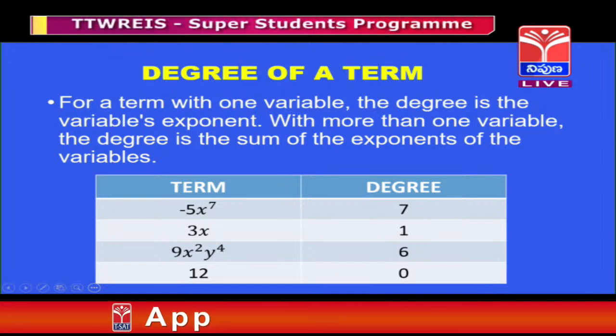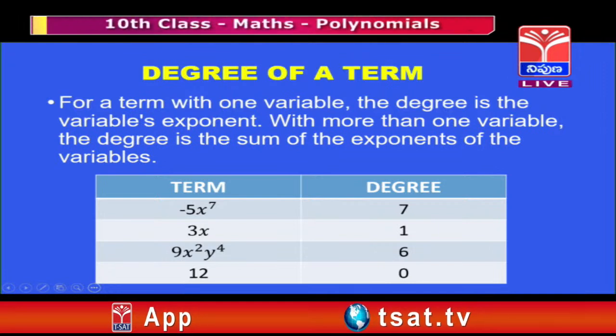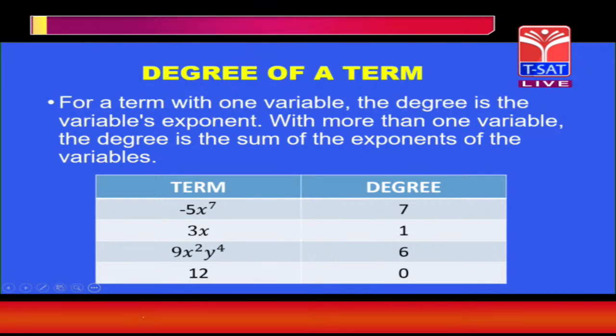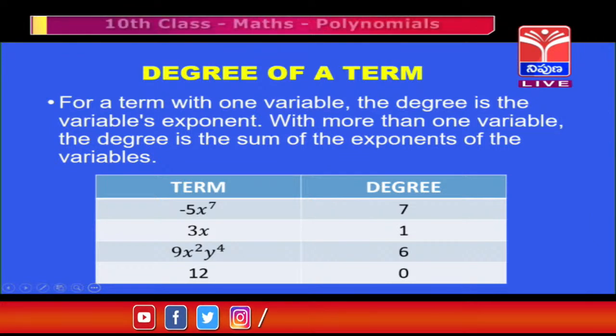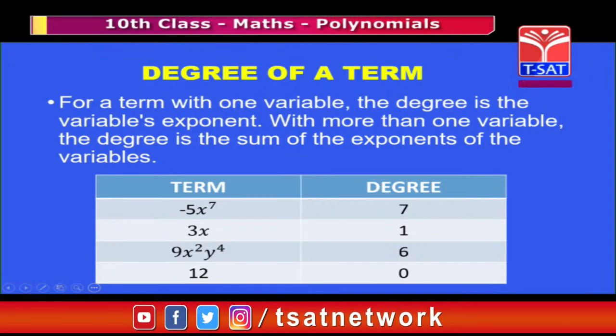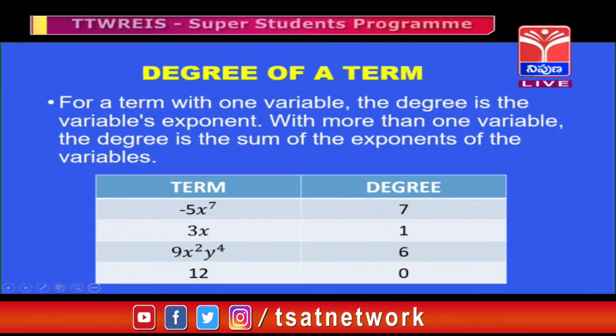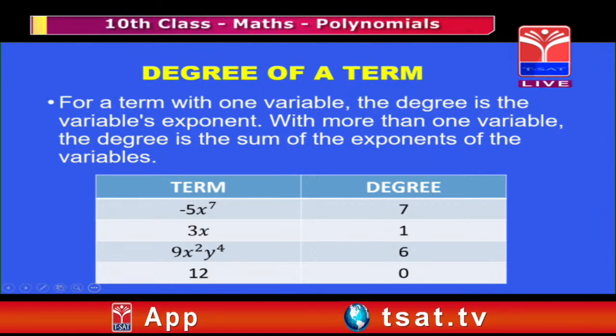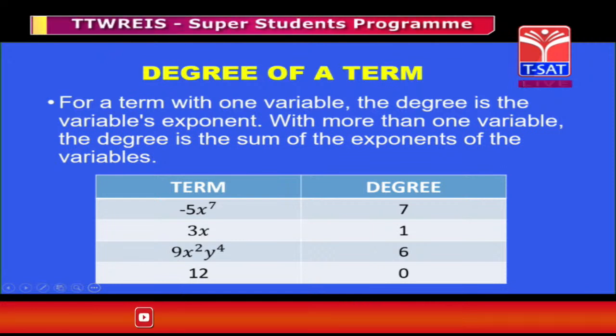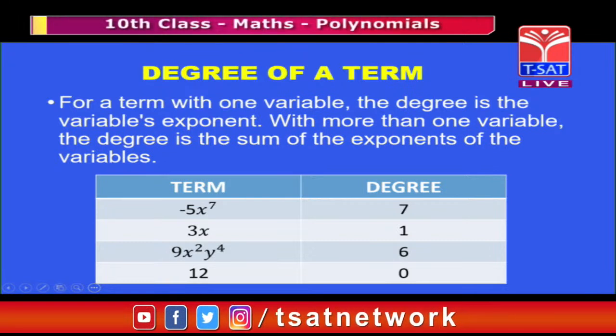Now let us see another one. 3x: x has clearly positive power, that is 1. So the degree of the term is 1, my dear friends. Now let us see one more example, that is 9x squared y to the power 4. Here the degree of the term is found by adding the variable powers. Here 4 plus 2 becomes 6, which means the degree of the total term is 6.